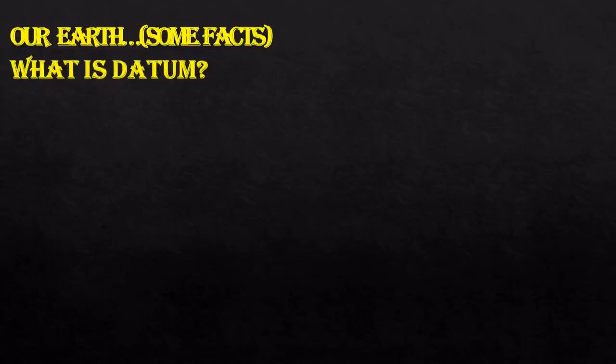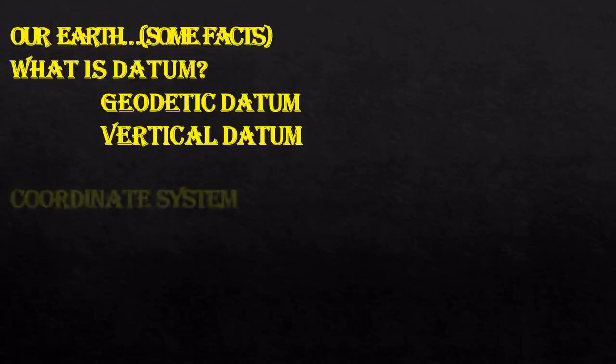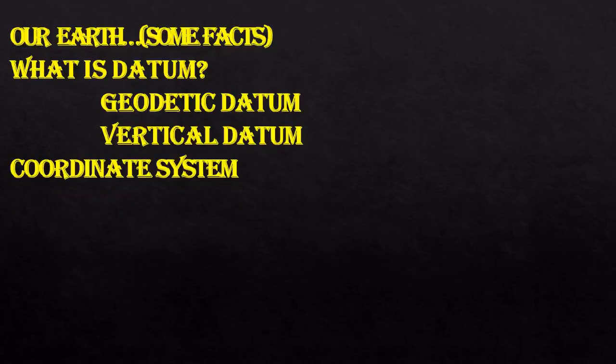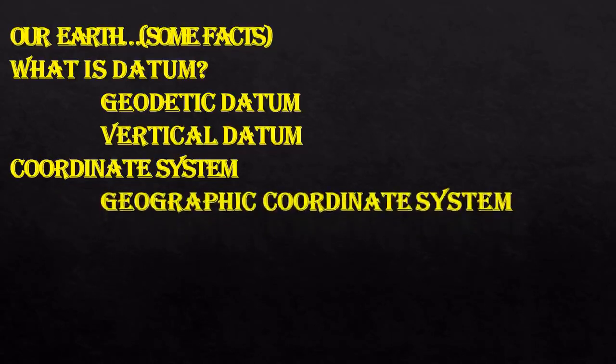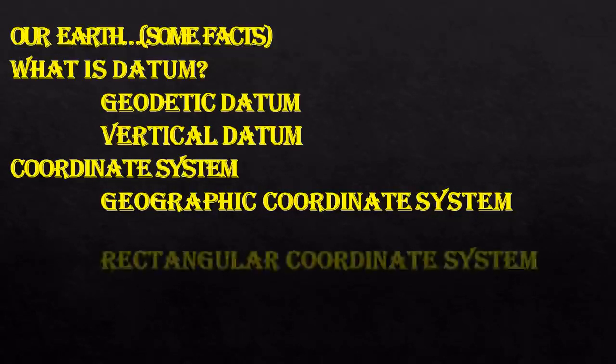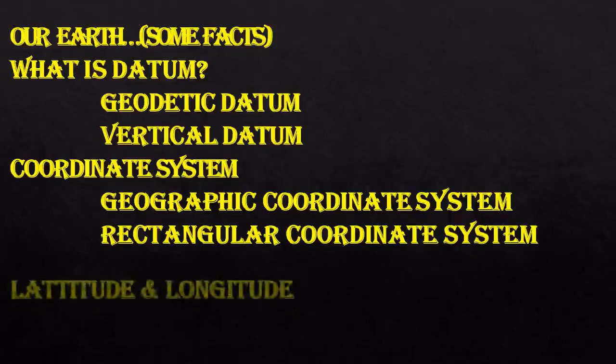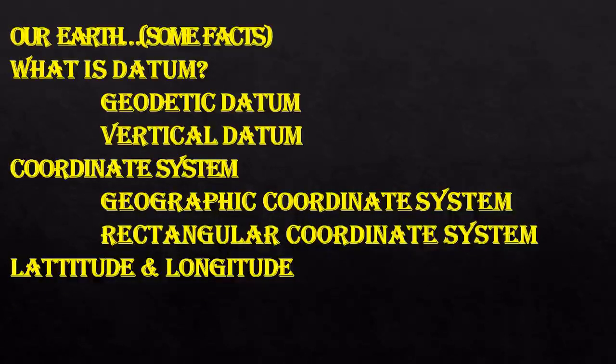So in today's class, we will see some facts about our Earth. What is datum? What is geodetic datum? Vertical datum? Then what is a coordinate system? In coordinate system, we will be seeing geographic coordinate system, rectangular coordinate system, and latitudes and longitudes.